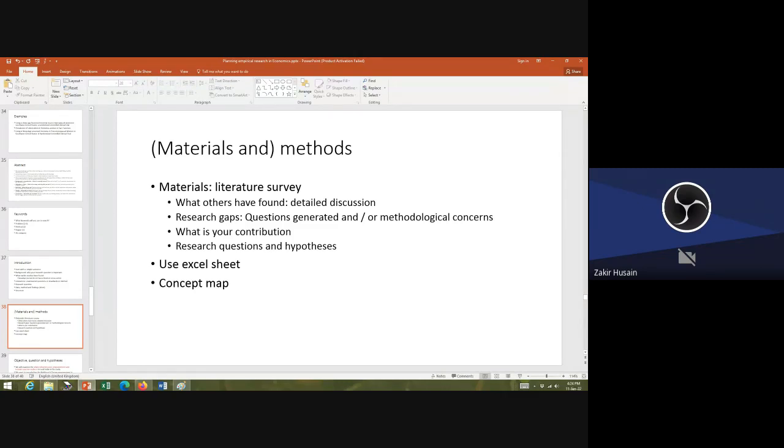As I've told you, when you're making the literature survey, do try to use the Excel sheet and also the concept map. Otherwise, the literature survey is generally the worst. Analysis you can somehow muddle through. You have the results, you write very poor analysis, but you can just write something. Literature survey, it's very, very, very poorly written.